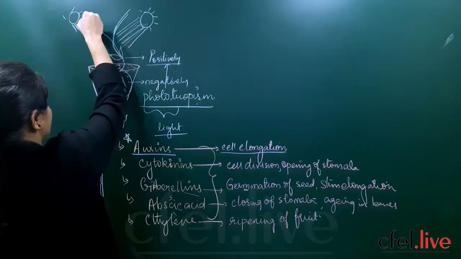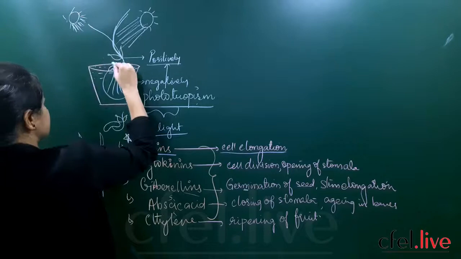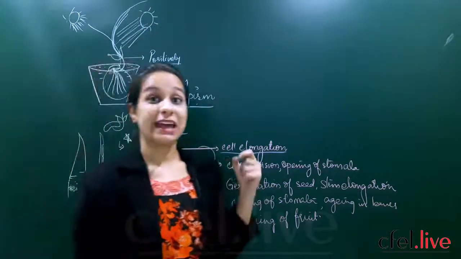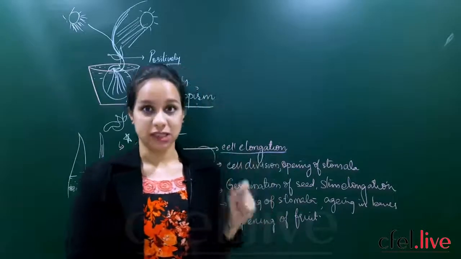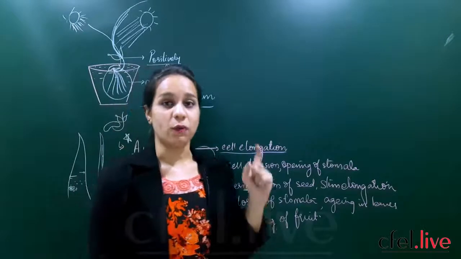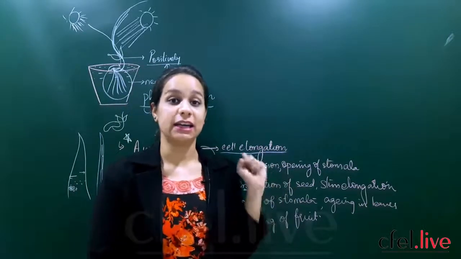Then if the plant is growing and the light is falling like this, the stem will move towards this side. So we see that there will be a characteristic bending of the stem. Many scientists have not understood why such bending is occurring in such plants.